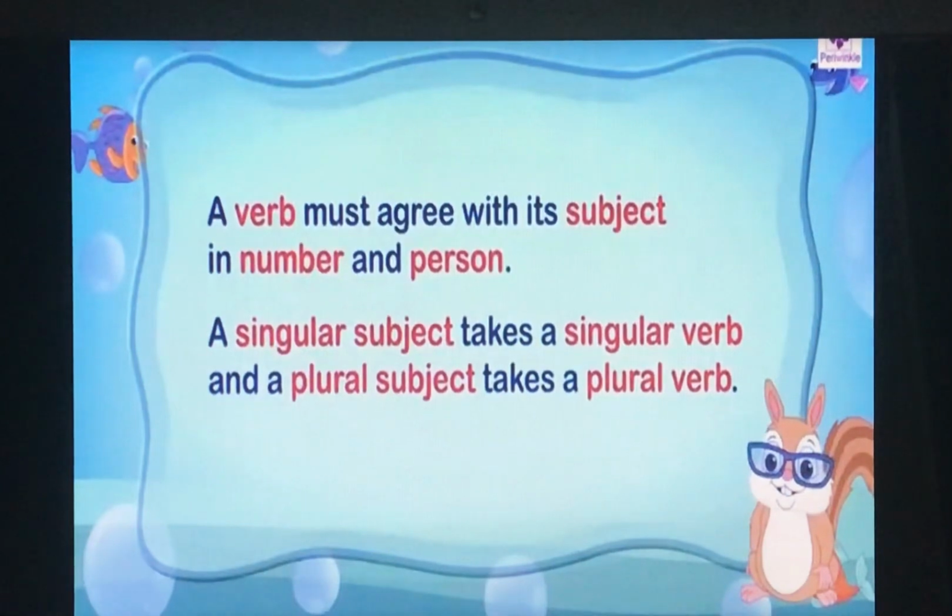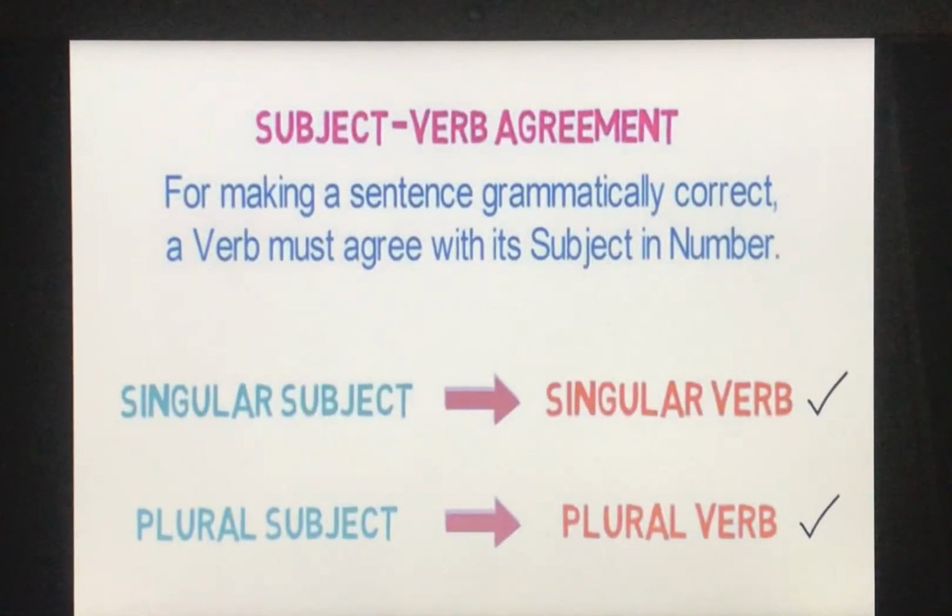Now what does this mean? That if the subject is singular, then we'll take a singular verb. But if the subject is plural, then we'll take a plural verb. Okay, so in short, I can say singular subject means singular verb and plural subject means plural verb. Okay. For making a sentence grammatically correct, a verb must agree with its subject in number. So, as I've told you, singular subject, singular verb, plural subject, plural verb.